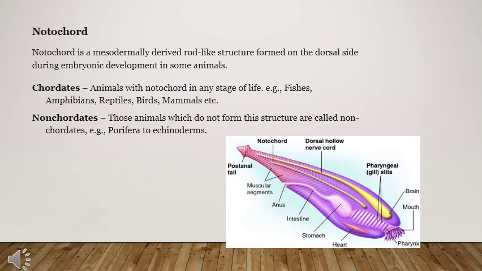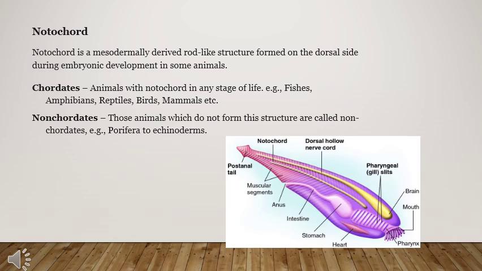Okay, so mesoderm से एक rod like structure back side के ऊपर derive होता है embryonic stage में, that is known as notochord. If the animal is having the notochord in any stage of life, these are known as chordates. For example, amphibians, reptiles, fishes, birds, mammals. Non-chordates do not have any notochord in any life stage.